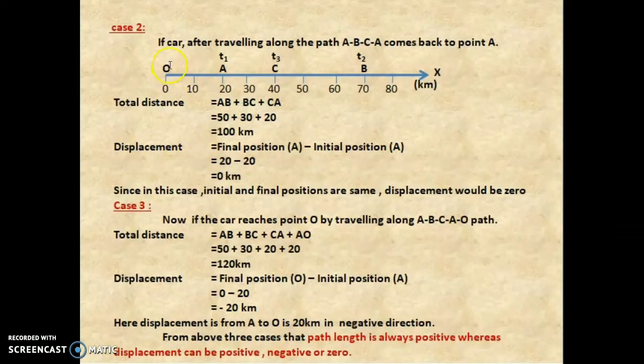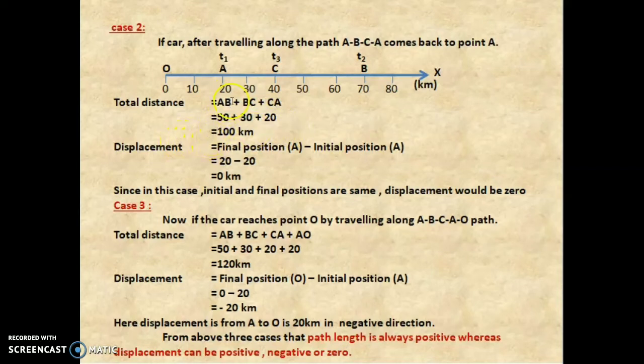Case 2. If a car travels along the path A, B, C, A. In the first case, we have seen up to C. Afterwards, the car is moving back to the position A. So here the total distance is AB plus BC plus CA. AB is 50, BC is 30, as we have seen in case 1. And CA is 40 minus 20, that is 20. So when you add this, you will get 100 kilometer.